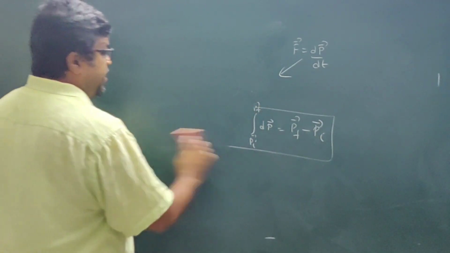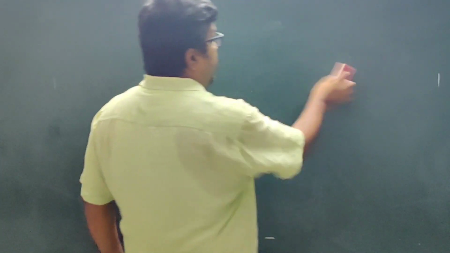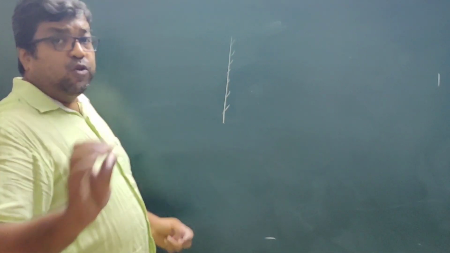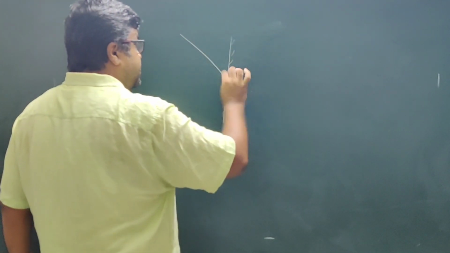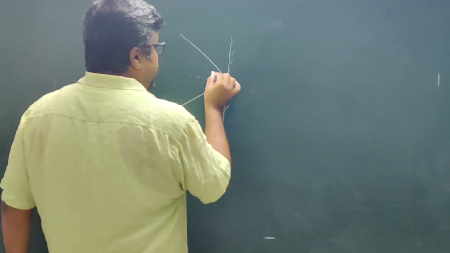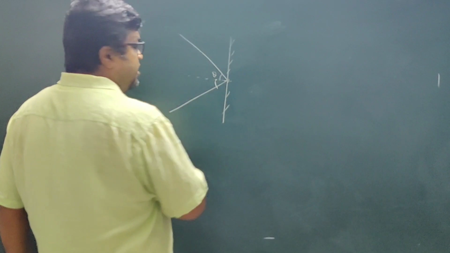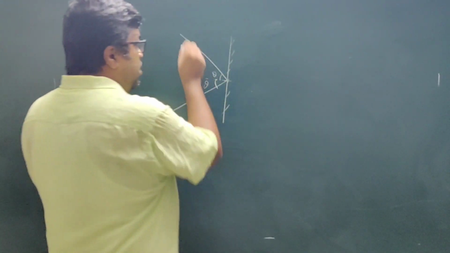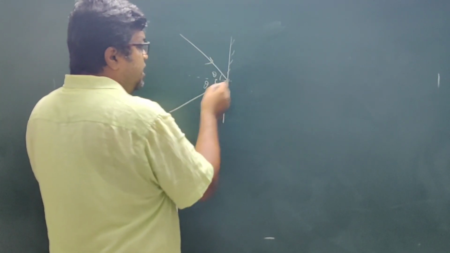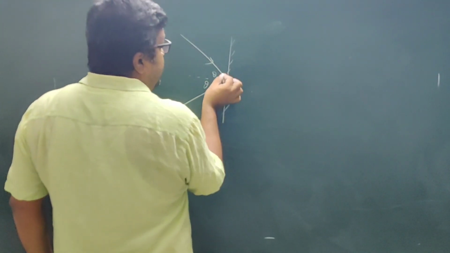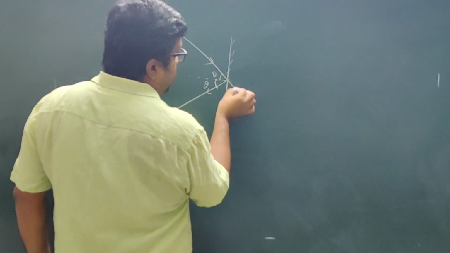Now where is it used? Suppose you have a ball hitting a vertical wall. This is a fixed rigid wall, this wall is not going to move. The ball comes like this and it bounces and goes like this. Suppose this angle is theta. Suppose we are taking an elastic collision. In collision we will study that for elastic collision these two angles will be equal. We can say that this is the angle of incidence, this is the angle of reflection, in the language of optics.